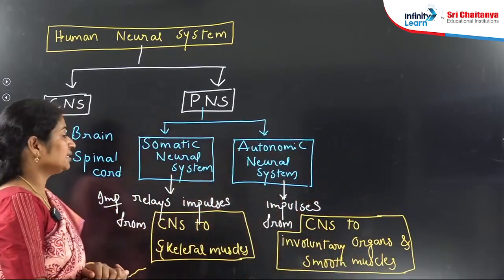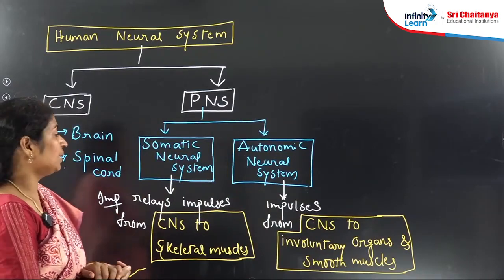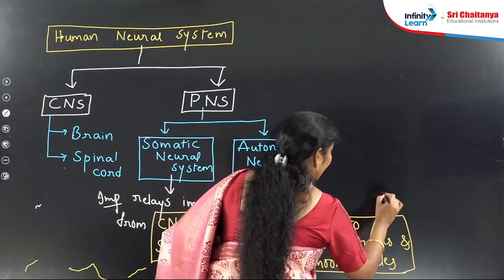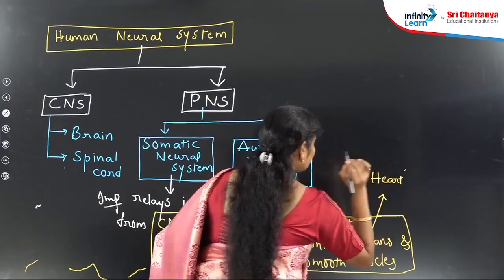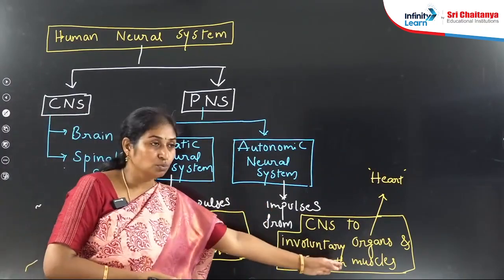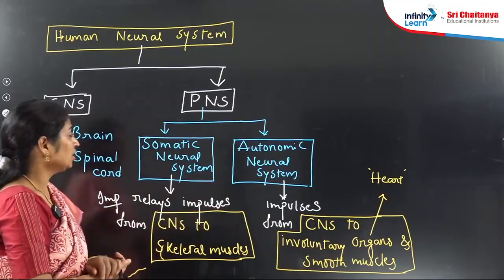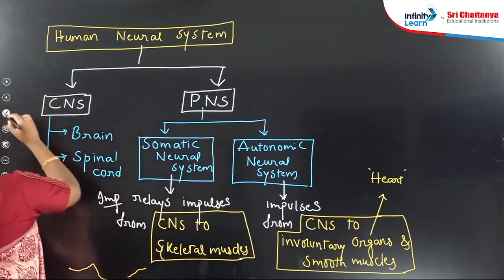These are NCERT lines. Which neural system relays impulses from the CNS to involuntary organs? What is an involuntary organ? For example, the heart. Which nervous system relays impulses to the heart as well as smooth muscles? Even smooth muscles are involuntary in nature. So for that reason, the autonomic neural system is also known as the involuntary neural system.